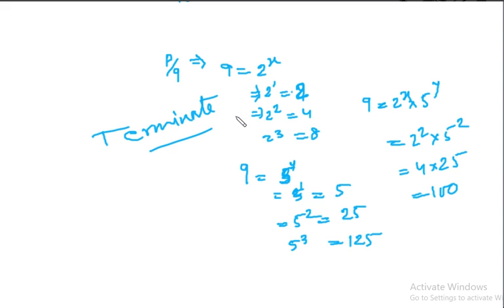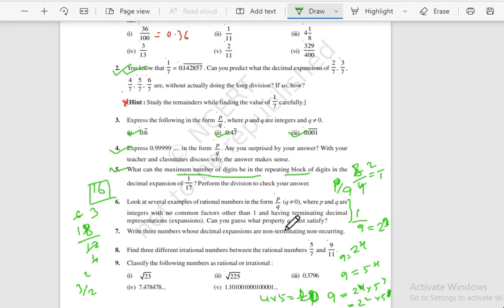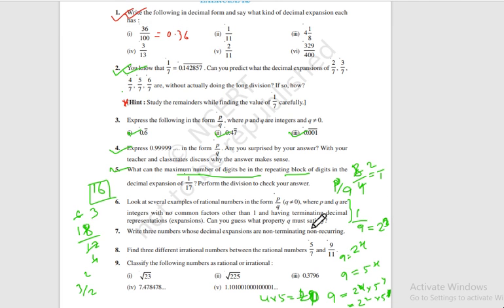Okay, so this is the property of Q. So you can guess that it will be either some power of 2, or some power of 5, or some multiple of a power of 2 and a power of 5. Okay, this is what you will see.